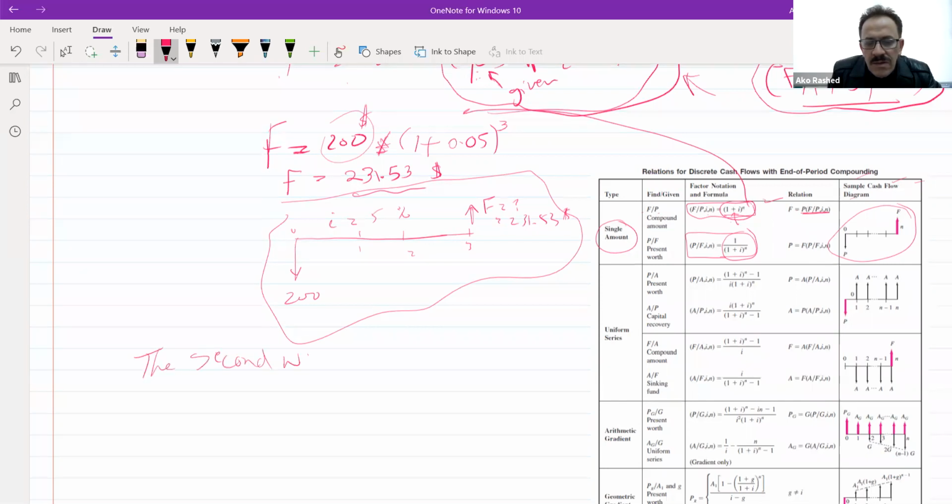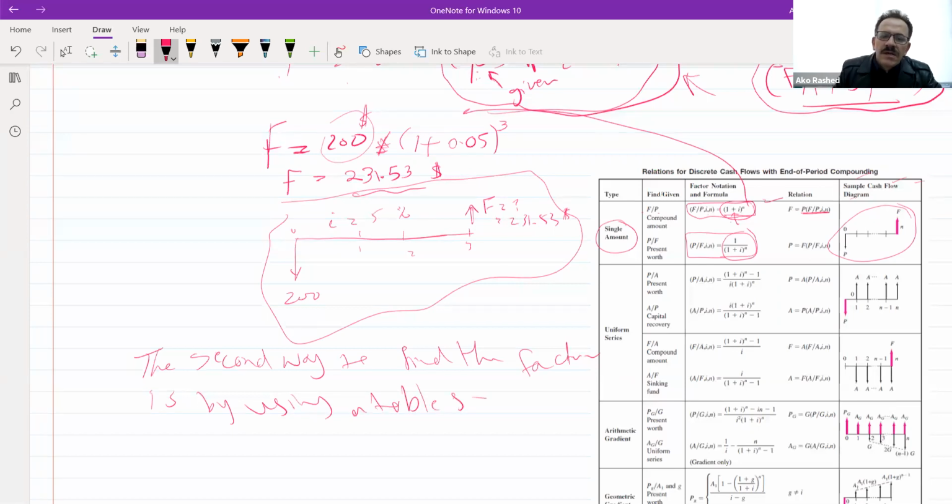The second way to find the factor is by using a table, or tables we have actually. And the tables are tables of what? We have certain tables per each interest rate.